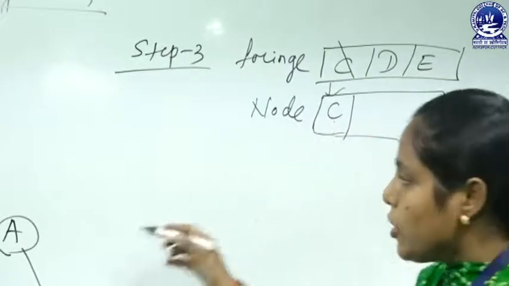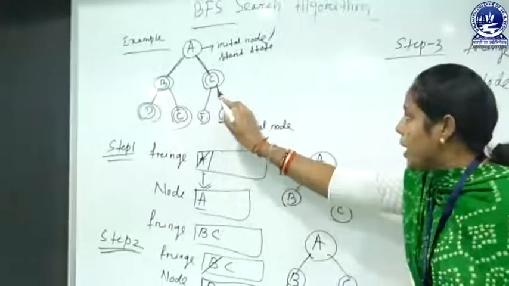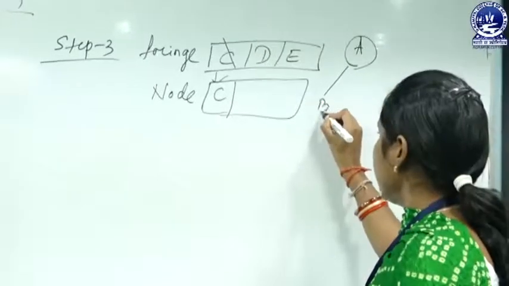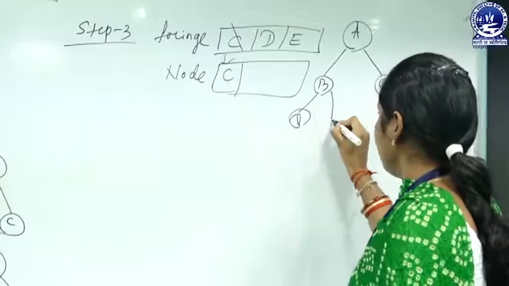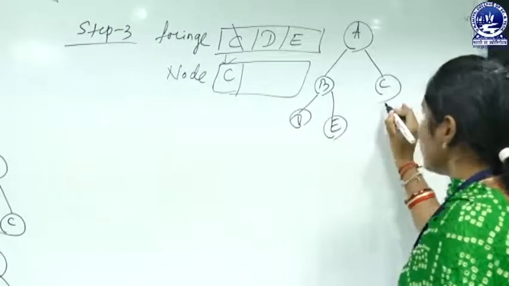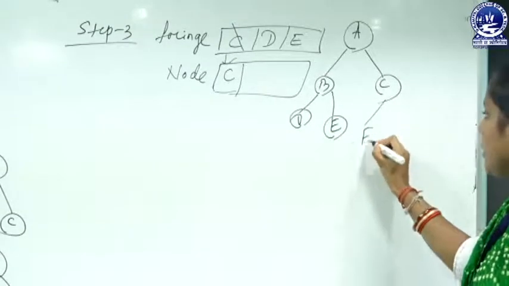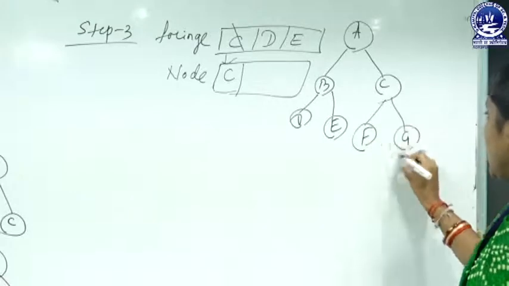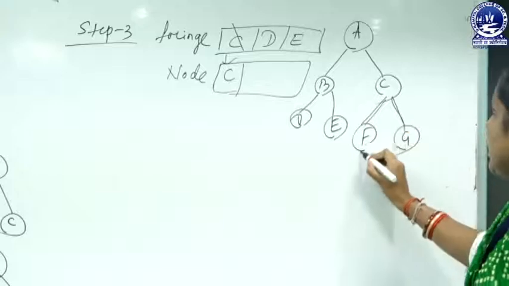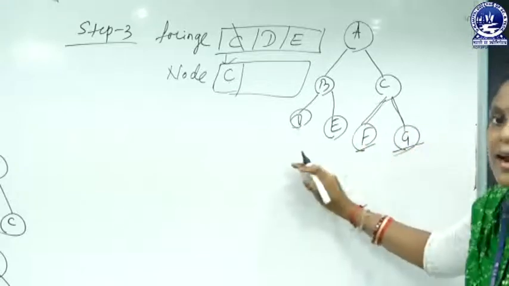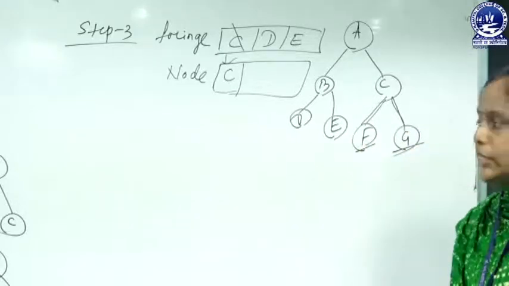Here the successor of node C is F and G. That means our tree is A, B, C, then D, E, and the successor of C is F and G. At this step, the successor of this node C, that is F and G, are added into the back of our fringe.